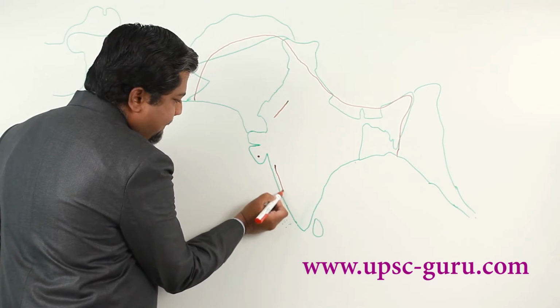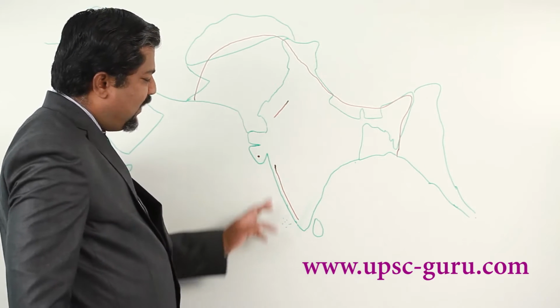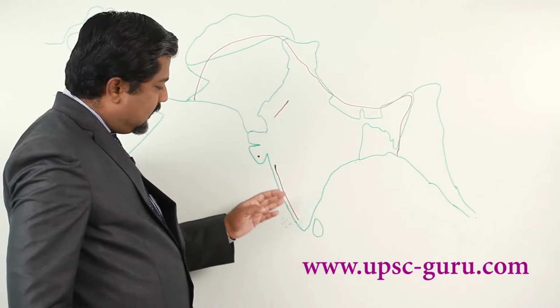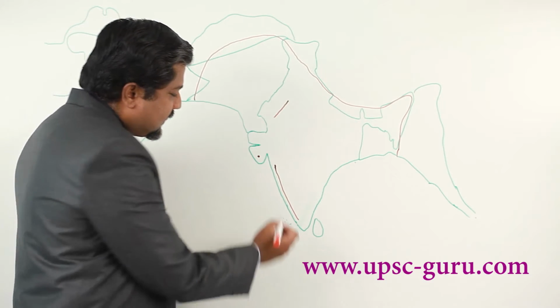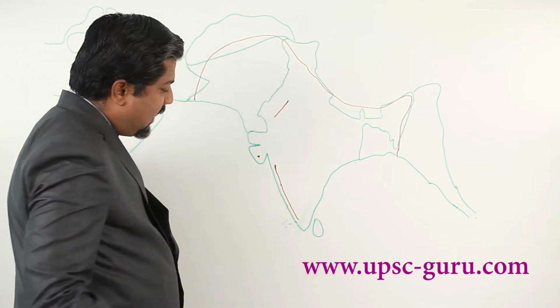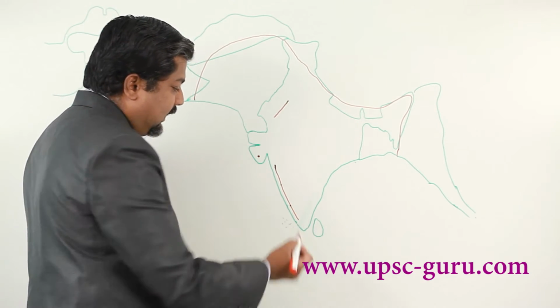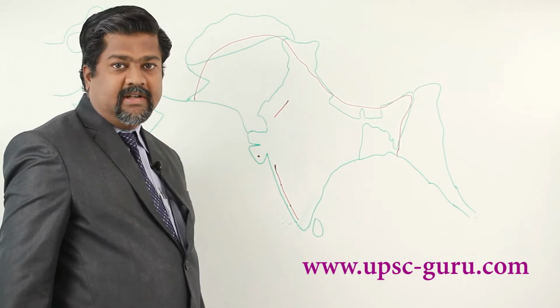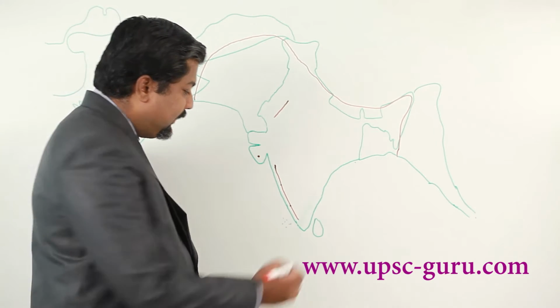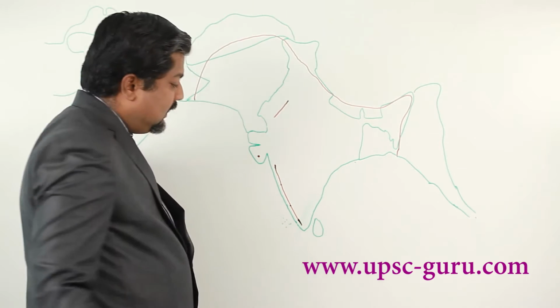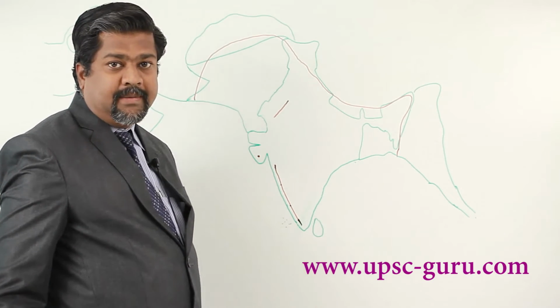This part we are calling the Western Ghat. Western Ghat is divided into three parts. Here in Maharashtra and Goa the range is called Sahyadri. In Karnataka the range is called Nilgiri, and for Kerala we are calling that Malaigiri.